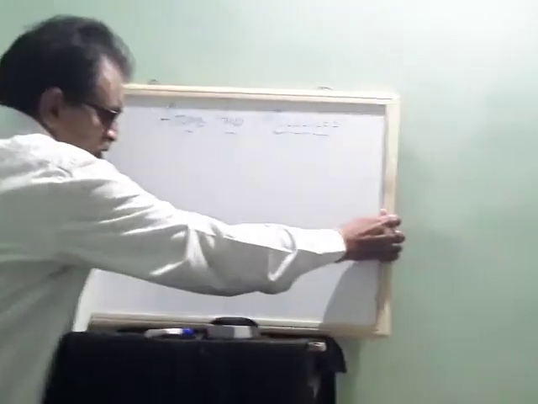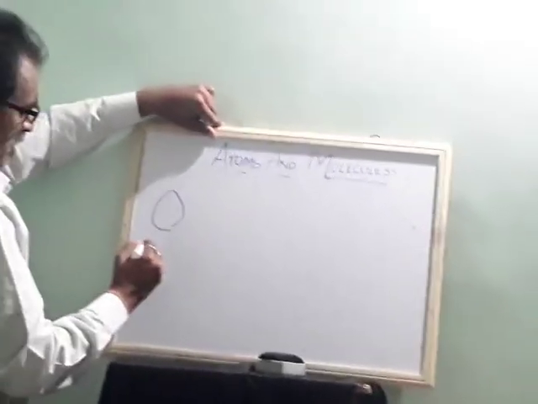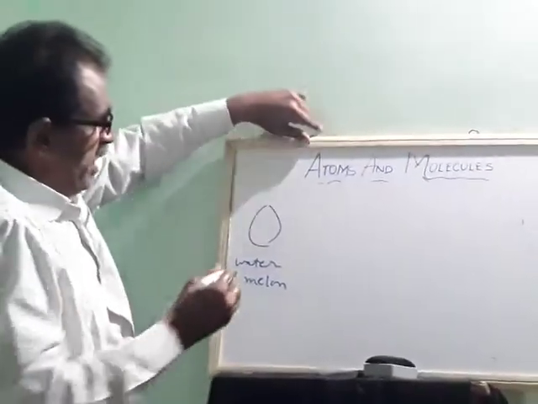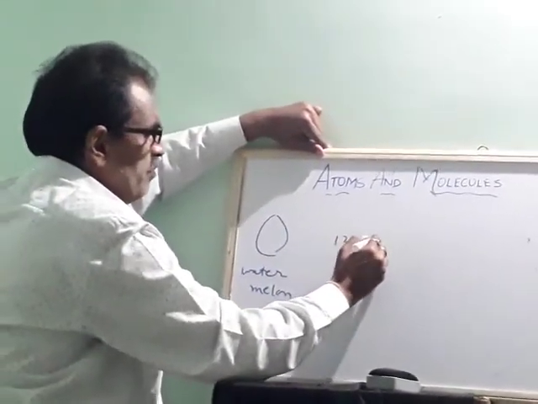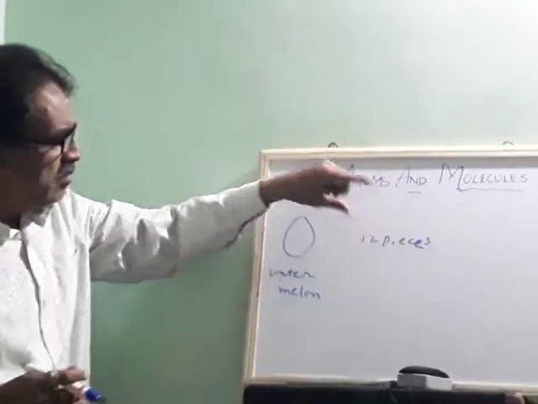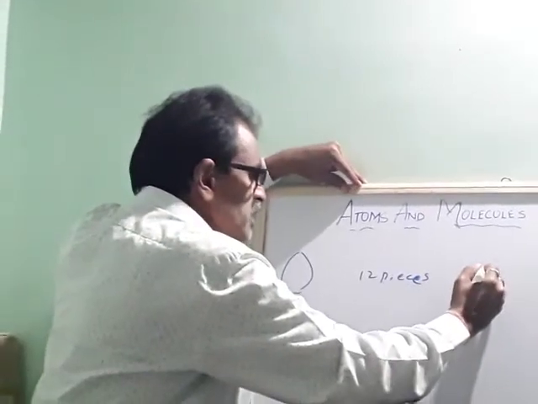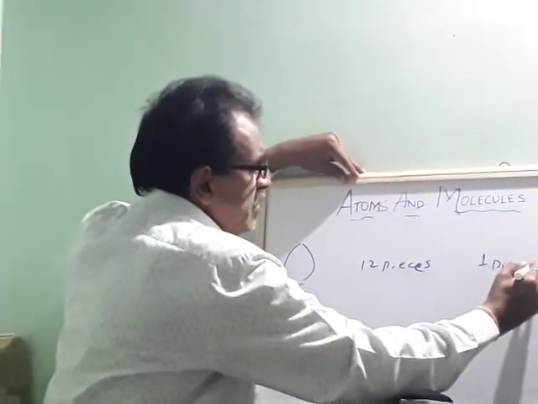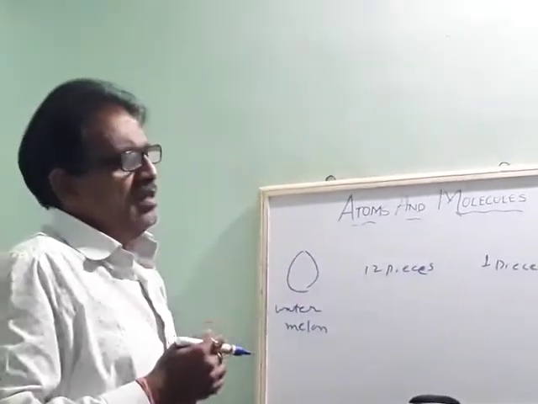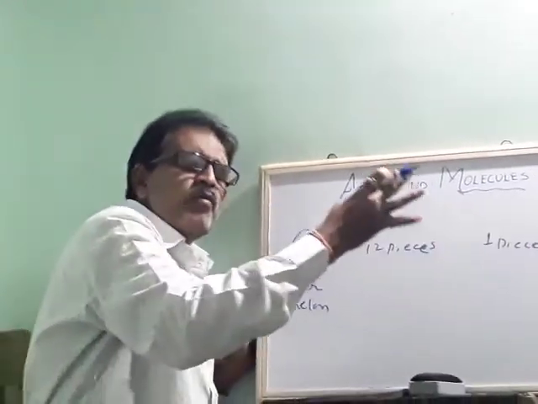The fruit seller, what does he do? First he takes one watermelon. In one watermelon he makes 12 pieces. And then he takes one piece of watermelon. Suppose the weight of this one piece will be 50 grams.